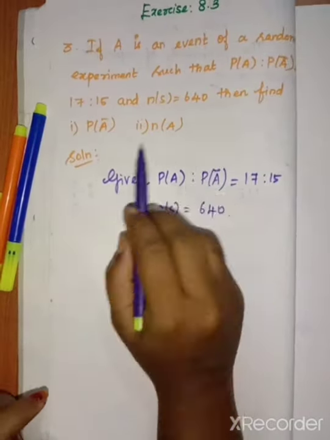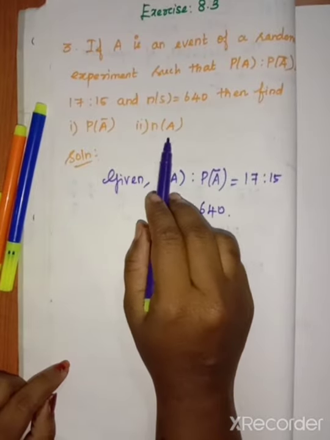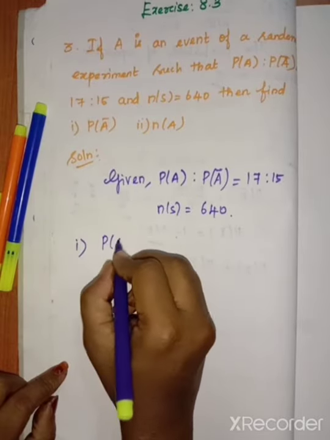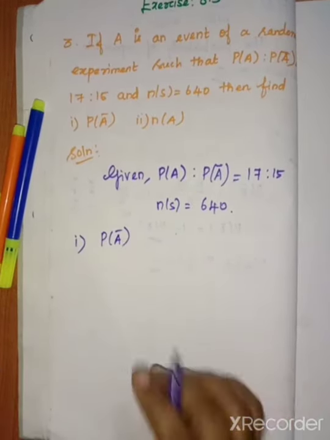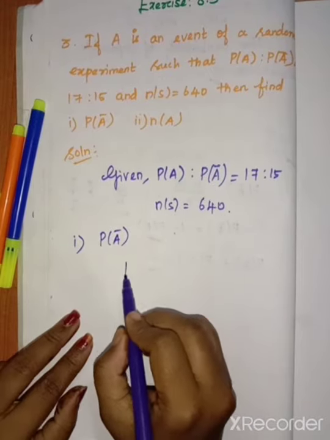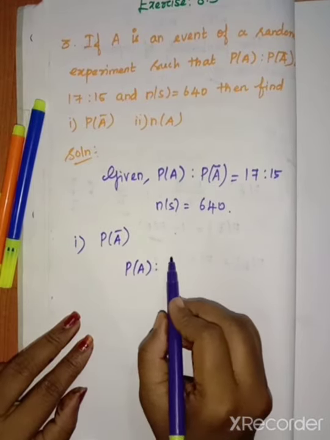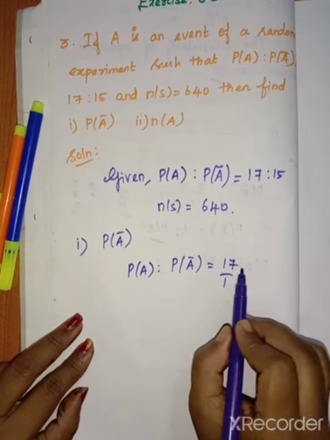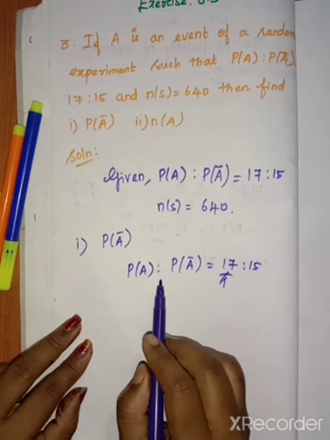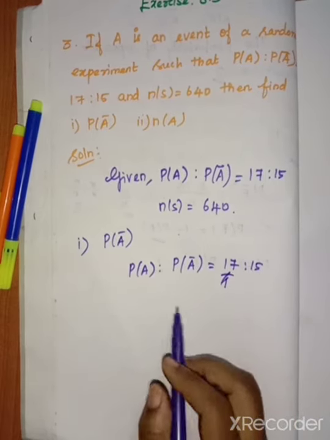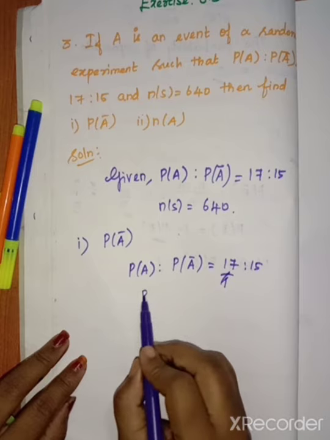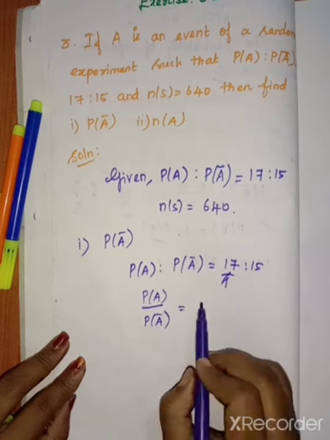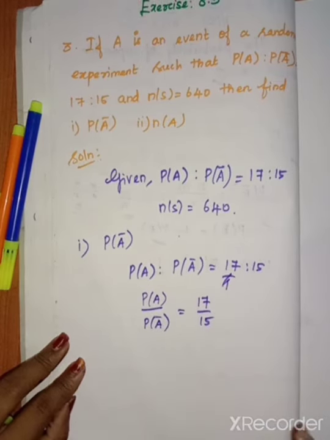So here we want to find the P of A bar. Second one is N of A. So first of all we want to find the P of A bar. So the given is P of A is to P of A bar equal to 17 is to 15. So this ratio is converted into division. How to write it: the first one as the numerator and the second one as the denominator on both sides. So 17 by 15.